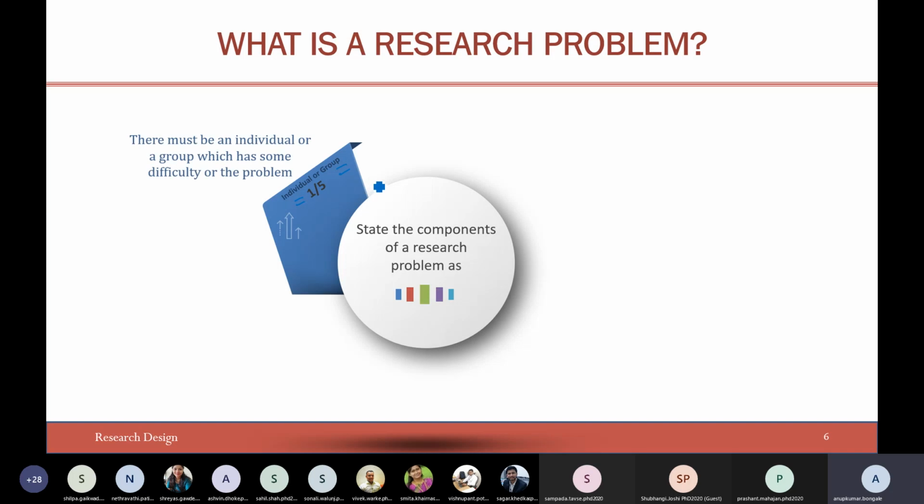So there must be an individual or a group which has some difficulty or problem. Now, how do you know that the problem you are considering is worth tackling? For whom are you actually solving this problem? Of course, everybody wants their degree. That is one thing. But like one of you mentioned, for a social cause.